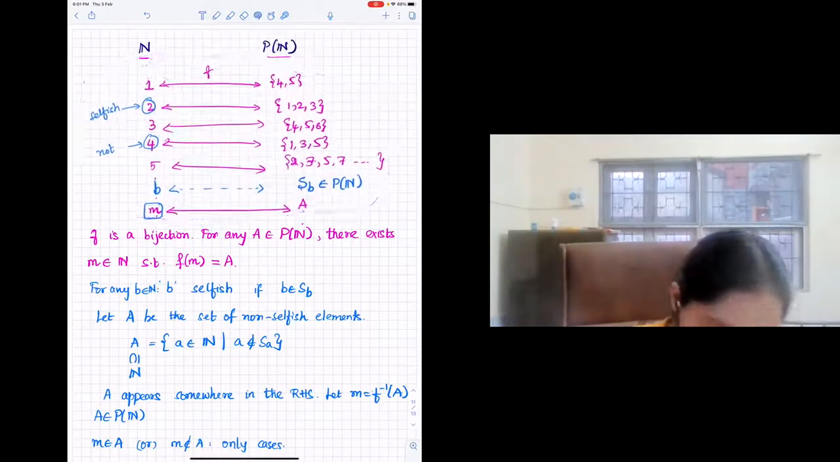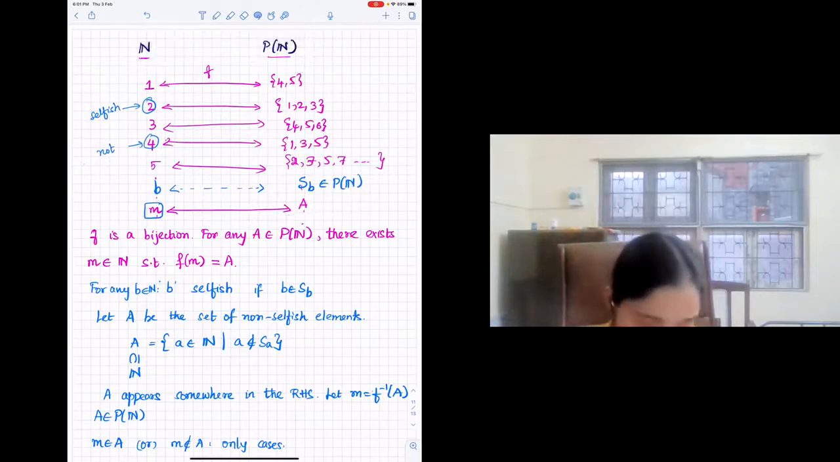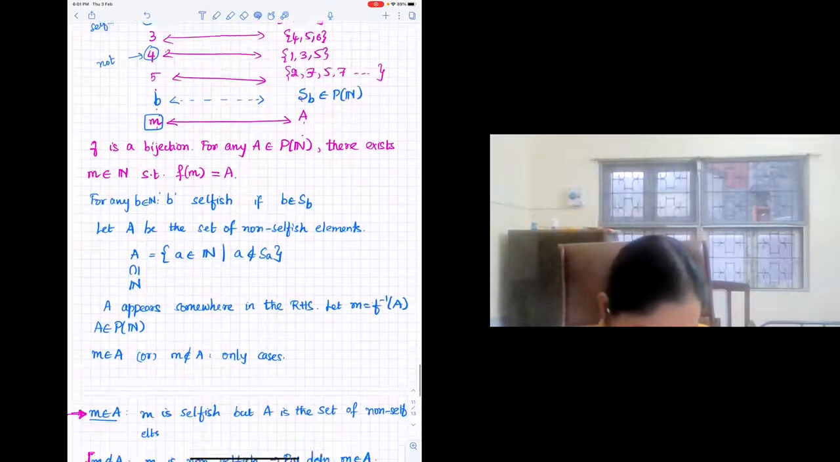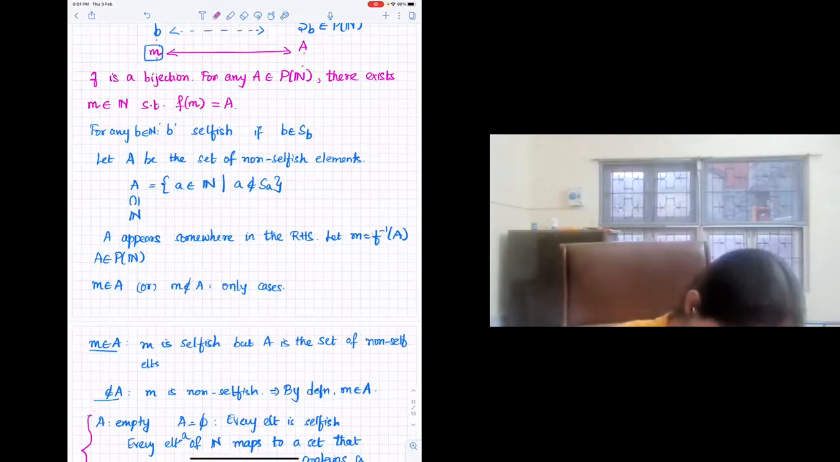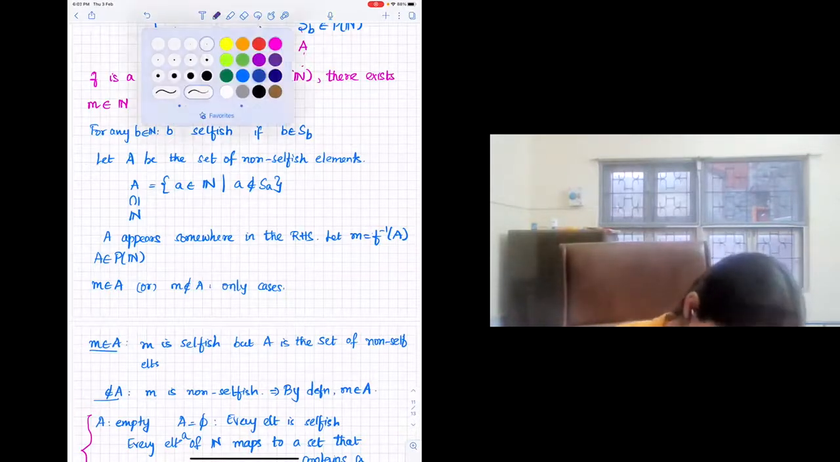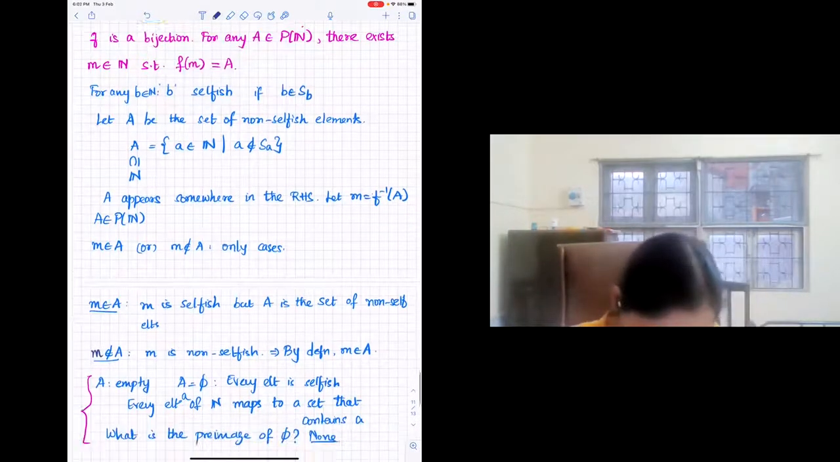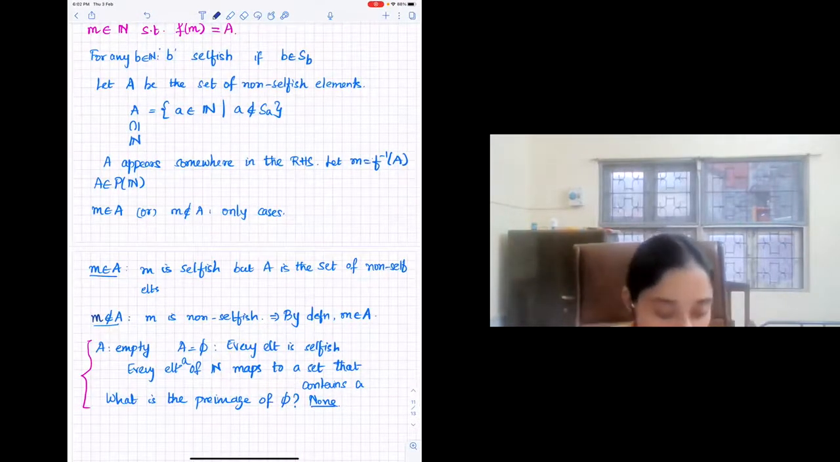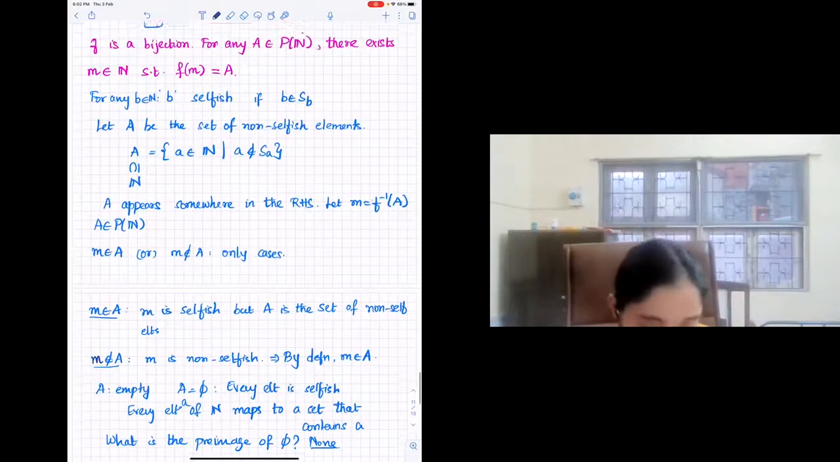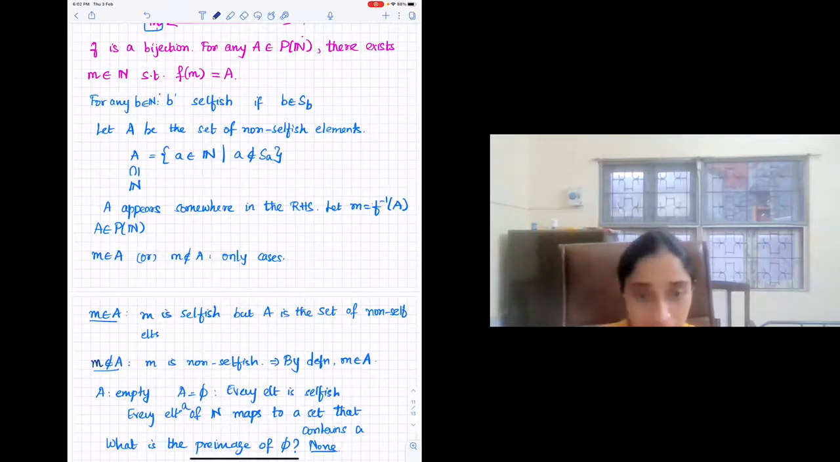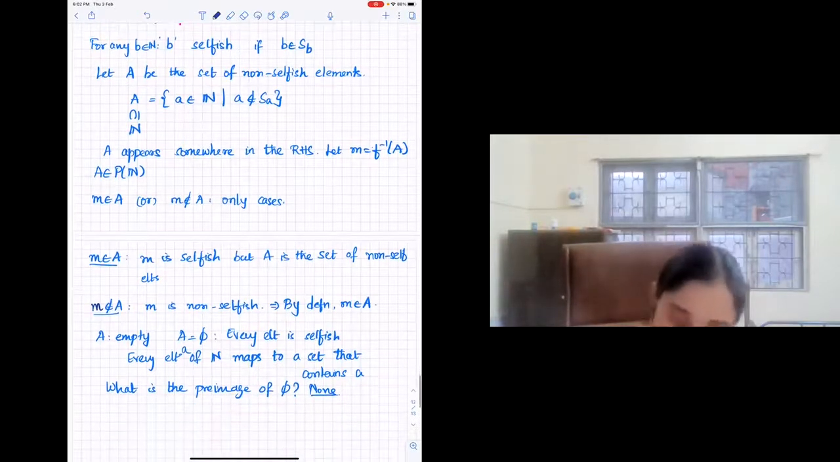Yes. Ma'am, once more, could you please say how the empty set does not have a pre-image? Okay, so let me just erase all the sloppy work I did. So now suppose the set A is empty, right? What does it mean? It means that there is no non-selfish element. So A is the set of non-selfish elements, and you know that A is empty. So what does it mean? It means that every element is selfish.